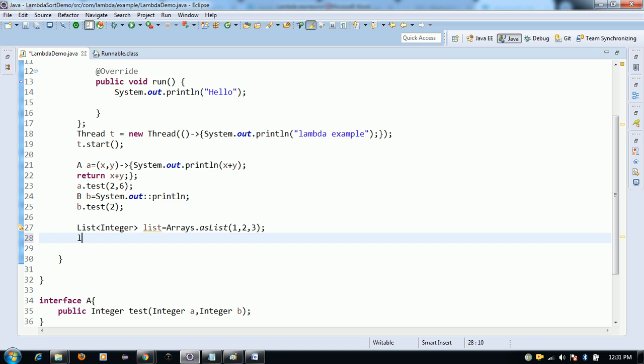Now I'm printing using the forEach method, using a lambda expression to print the elements.